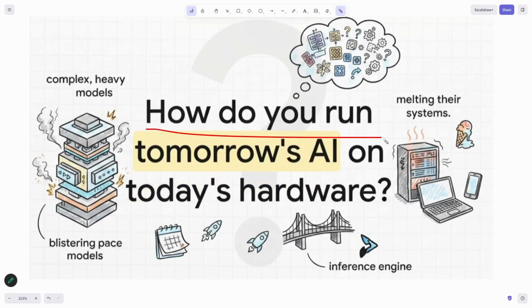The question is, how do you run tomorrow's AI on today's hardware? This is so good. What is tomorrow's AI? Vision language models, right? And all of that is the future of AI. We never thought we would see it so soon. We were all in the understanding deep learning phase, and one fine day now we have transformers. We are generating content, we are doing everything with AI. So this is the future of AI, and is it ready for our hardware? Is computer vision ready for our hardware? This is what we want to understand.